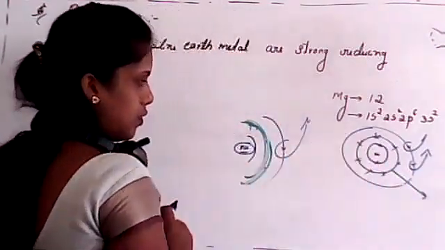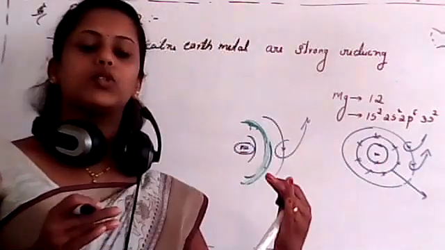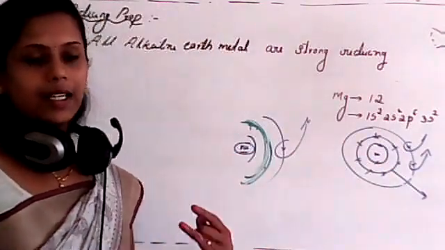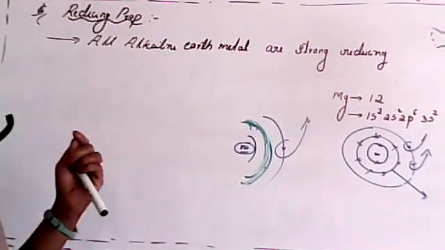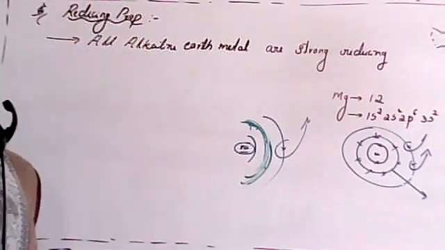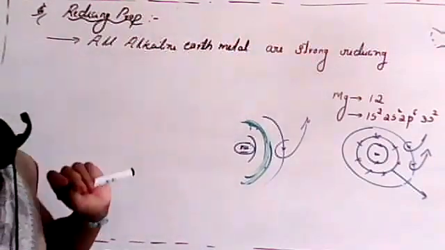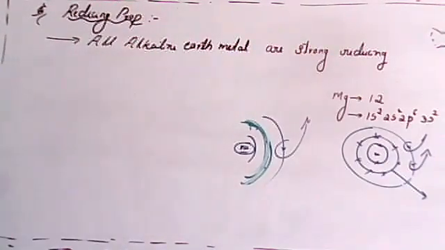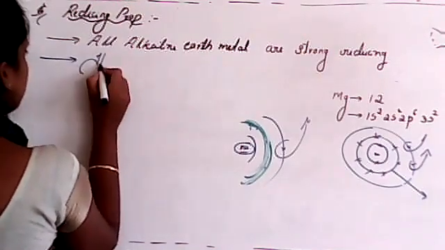If removal of an electron is easier, they act as electropositive elements, isn't it? If they are electropositive, they are strong reducing agents. Clear? Reducing power. The second point is that these are more electropositive.